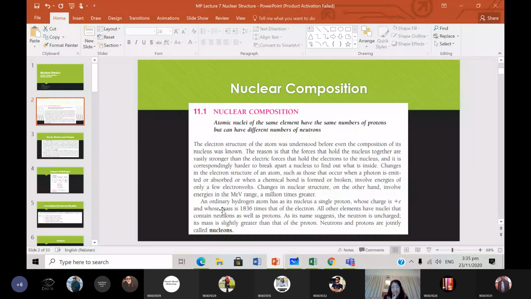So what we're talking about over here is that an ordinary hydrogen atom consists of a single proton whose charge is positive e, whose mass is about 1836 times that of the electron, okay? All other elements have nuclei that contain neutrons as well as protons. So what do we mean by the term nucleons? Nucleons refers to protons as well as neutrons, okay? Neutrons and protons are jointly called nucleons.